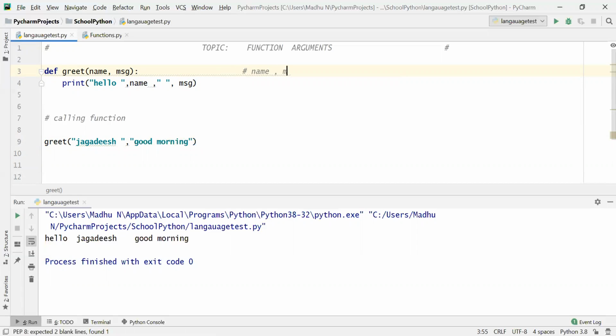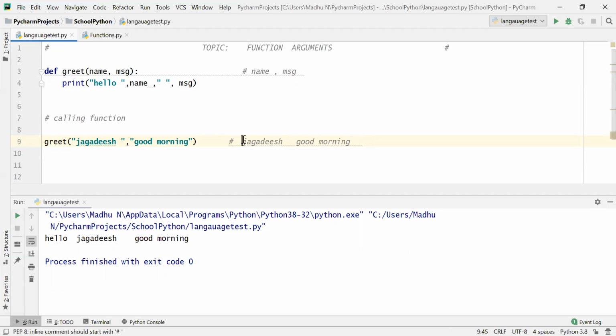Comma, message. Now you are passing two values. What are those? Jagadish, comma, good morning. Now the rule is satisfied. That means the number of parameters and the number of arguments are same.